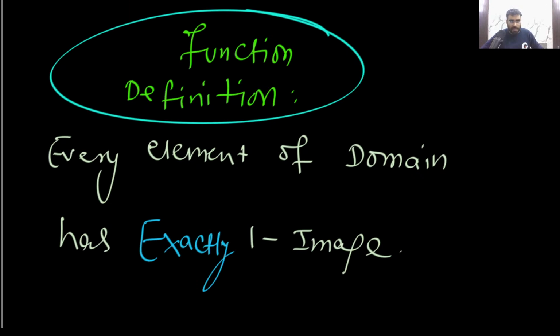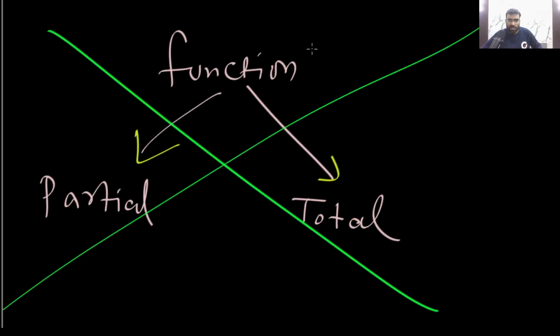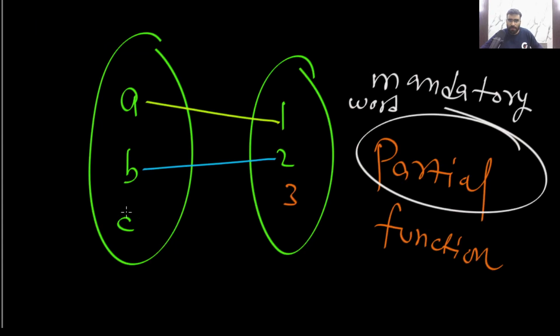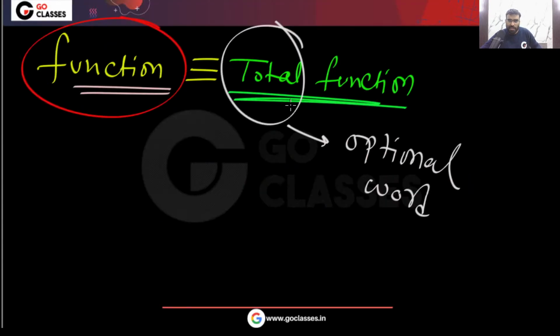Amit, is your doubt clear? See, if you are thinking function has two types, one is partial function, another is total function, this is nonsense. Function means total function. This total word is optional.